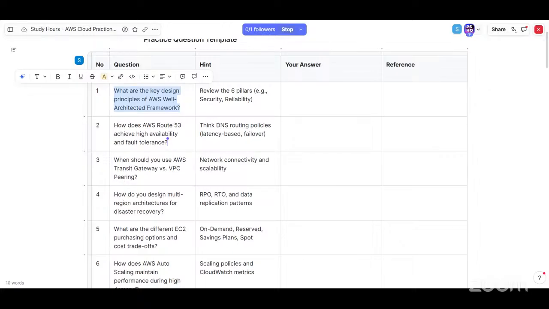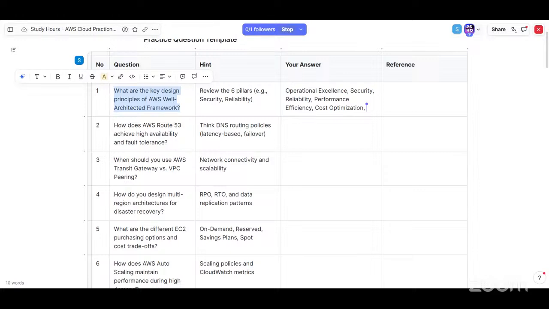Operational excellence, security, reliability, performance efficiency, cost optimization.